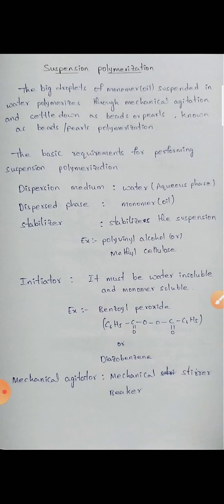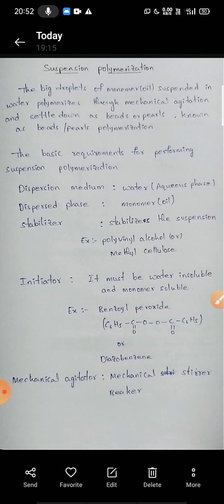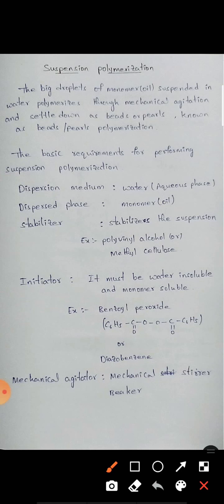Suspension polymerization: the big droplets of monomer oil are suspended in water and polymerize through mechanical agitation and settle down as beads or pearls, known as beads or pearls polymerization. The basic requirements for performing suspension polymerization are dispersion medium, dispersed phase, stabilizer, initiator, and mechanical agitator.